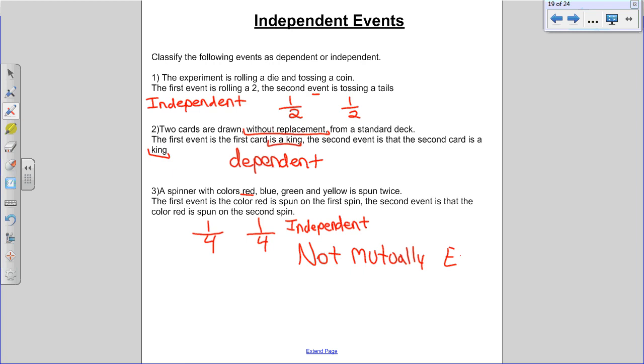I could have got the same result both times. And that's what mutually exclusive is, that you couldn't get the same thing. So even though there were two separate things happening, you could have got the same result for both of them. But they didn't affect each other, keeping them independent. Now you can see how these can get mixed up pretty easily, how these two definitions flip-flop each other.